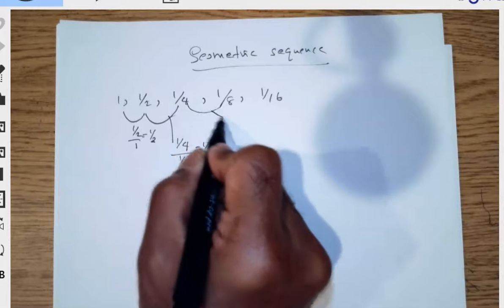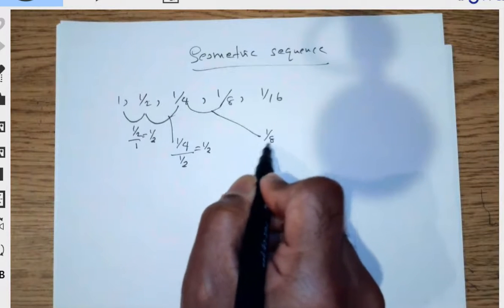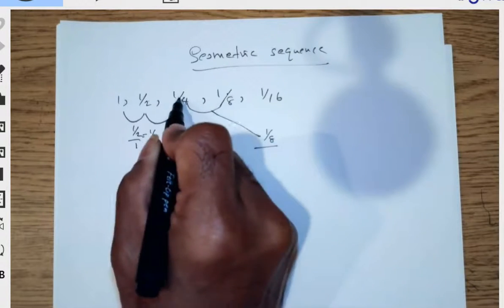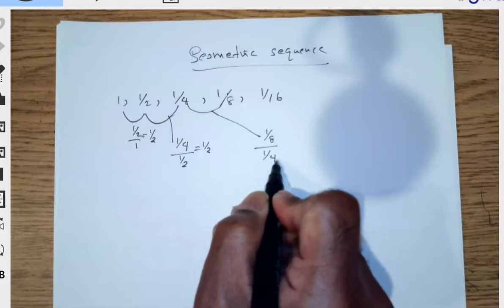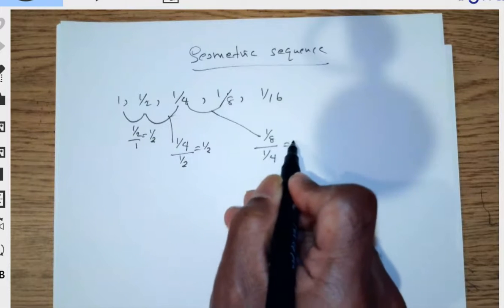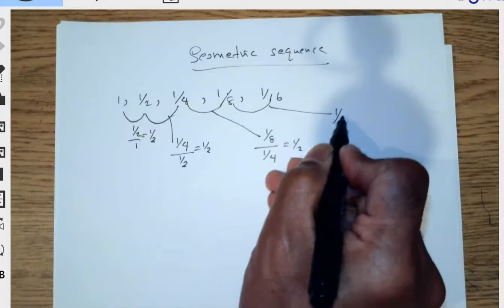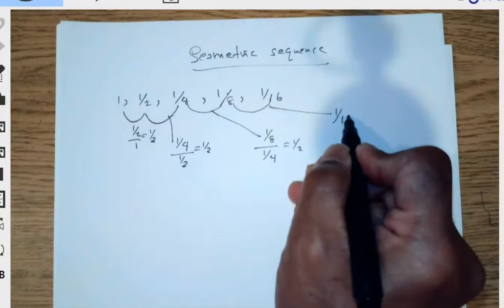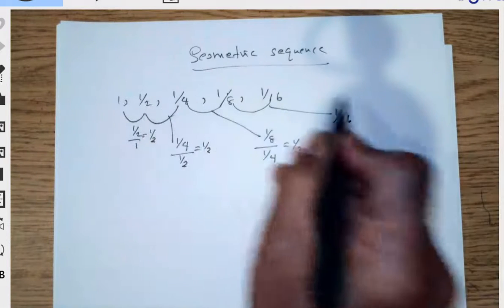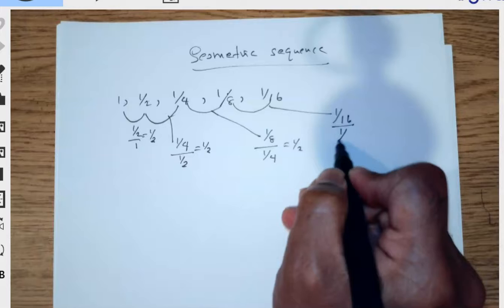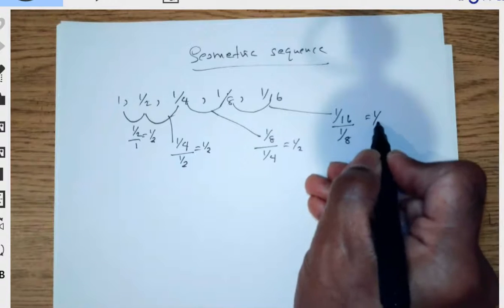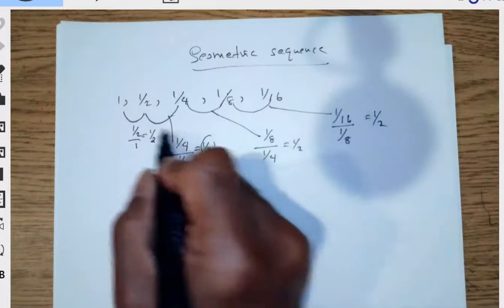And the fourth divided by the third, 1/8 divided by 1/4, again you get 1/2. And the fifth divided by the fourth, again you get 1/2. So you get the same ratio.